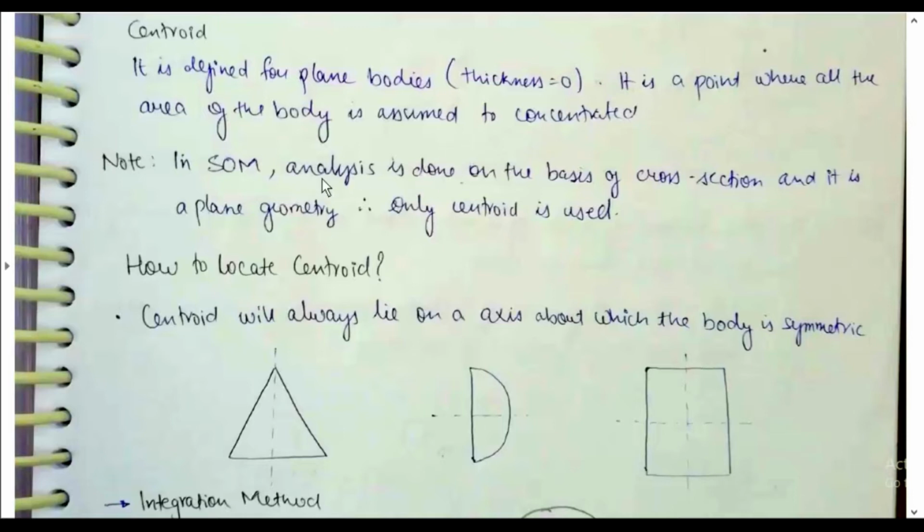Note: in some analysis, it is done on the basis of cross section, and it is plane geometry, therefore only centroid is used.